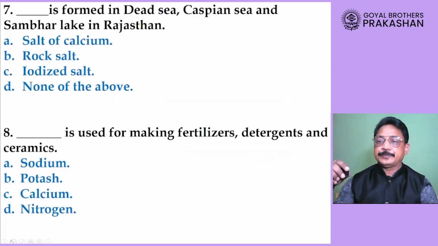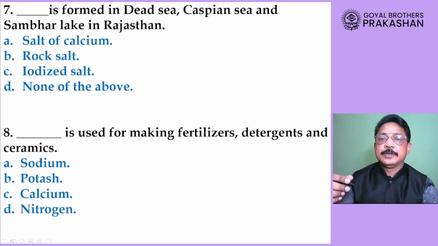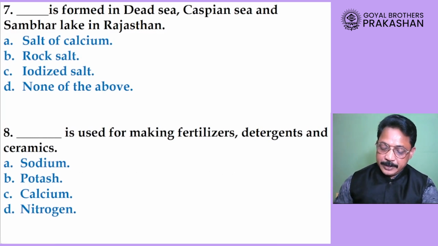Okay, now our question number 7 is now: dash is formed in Dead Sea, Caspian Sea and Sambar Lake in Rajasthan. What is formed? Salt of calcium, rock salt, iodized salt, or none of the above? Dear student, here answer is rock salt.